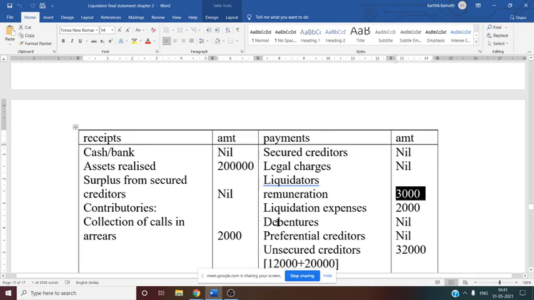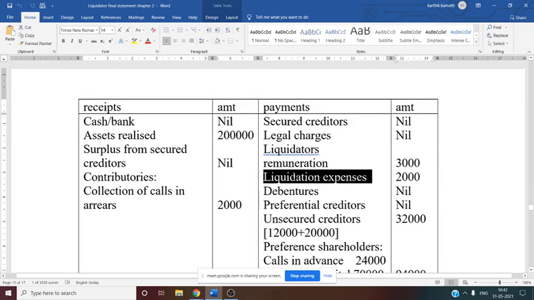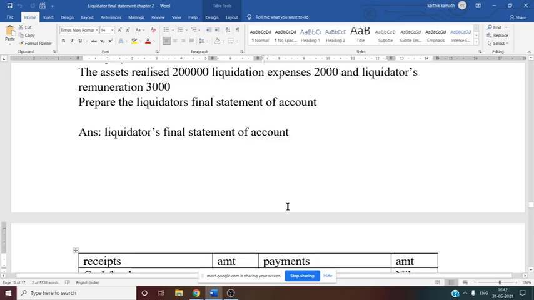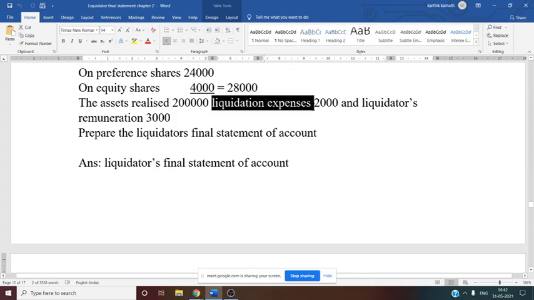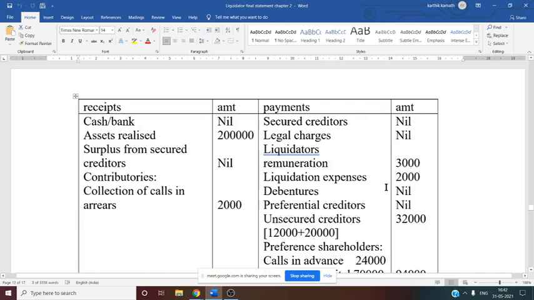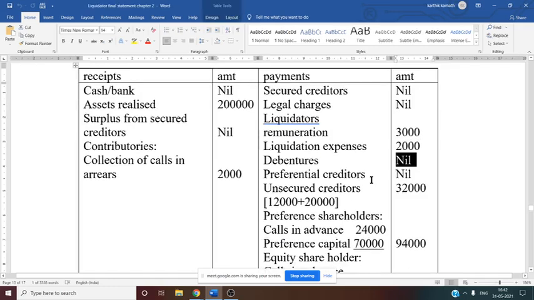But in this question directly mentioned liquidation expenses. Now liquidation expenses, again it is given directly, that is 2000, same amount you have to write liquidation expenses. Debenture, no information in this question, so nil. Preferential creditor, again preferential creditor is not there, so it is nil in this question.